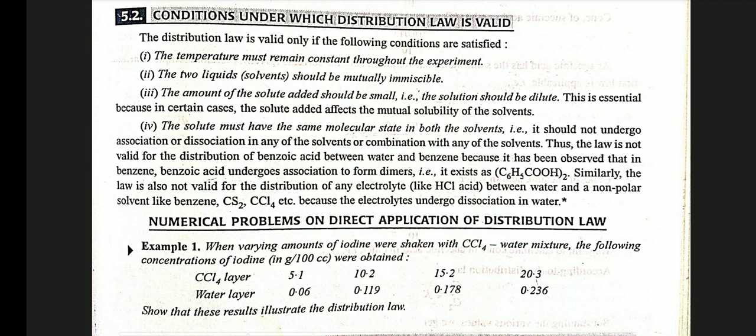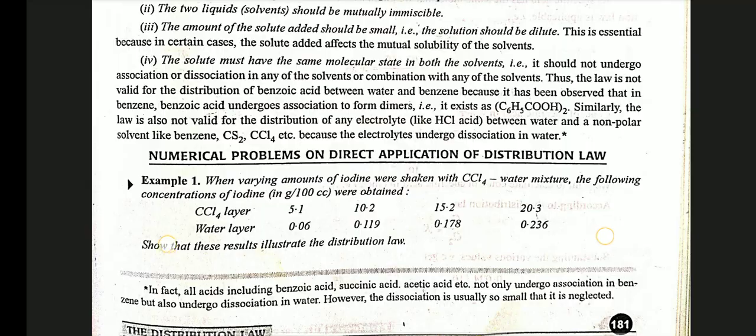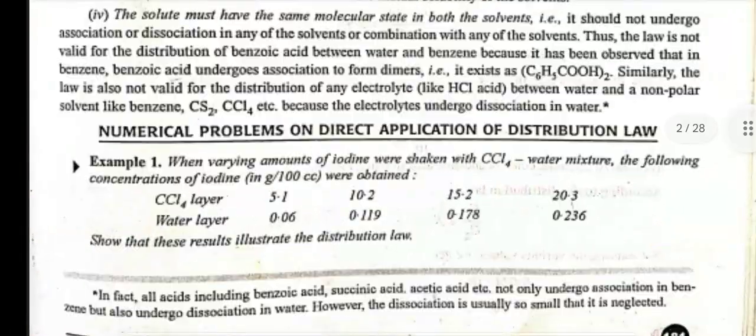Thus, the law is not valid for the distribution of benzoic acid between water and benzene, because it has been observed that in benzene, benzoic acid undergoes association to form dimers, that is, it exists as (C6H5COOH)2. Similarly, the law is also not valid for the distribution of any electrolyte like HCl between water and a non-polar solvent like benzene, CS2, CCl4, etc., because the electrolytes undergo dissociation in water.